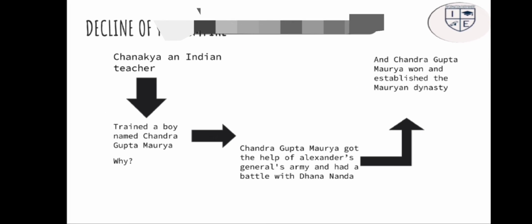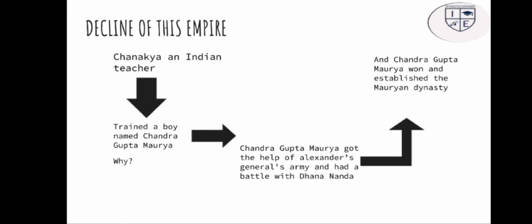The decline of this empire. Chanakya, an Indian teacher, was an expert in war techniques and so on. He trained a boy named Chandragupta Maurya. You might be aware of this name. He is going to be the first ruler of the Mauryan dynasty. And why did he train Chandragupta Maurya?